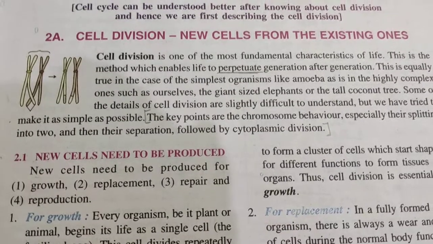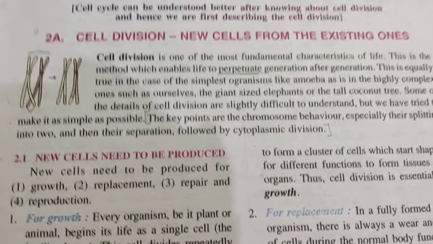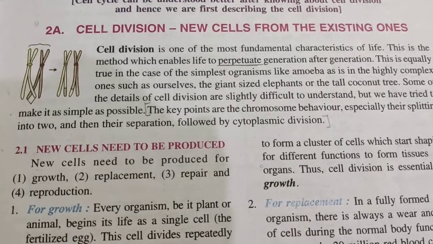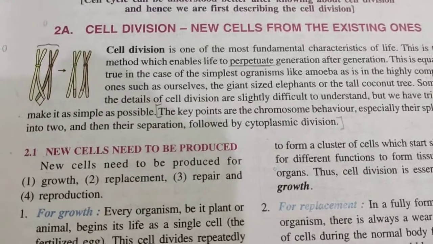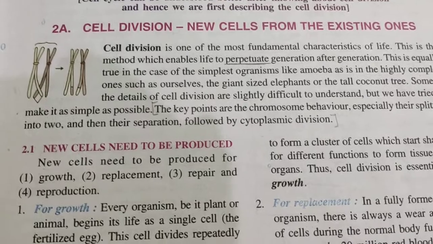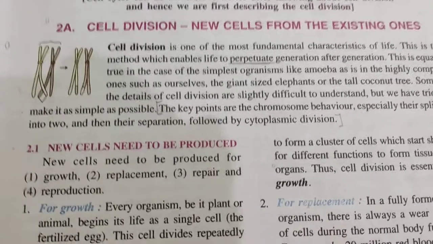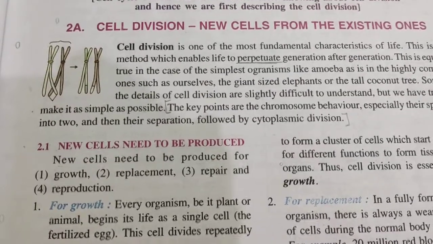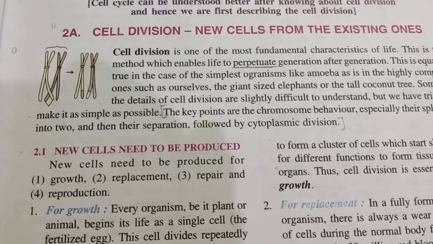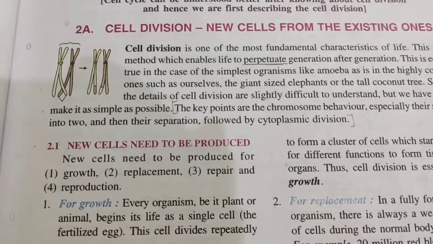There are types which we need to know, and the first thing which we need to know is why do we need new cells to be produced? Because we need new cells, that is why cell division is so important.